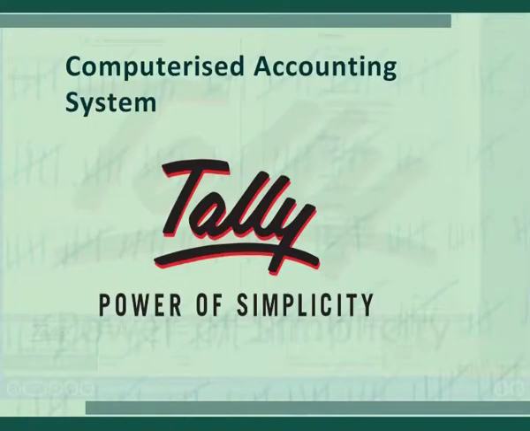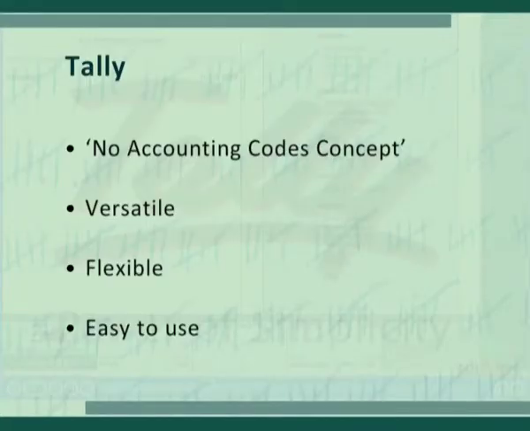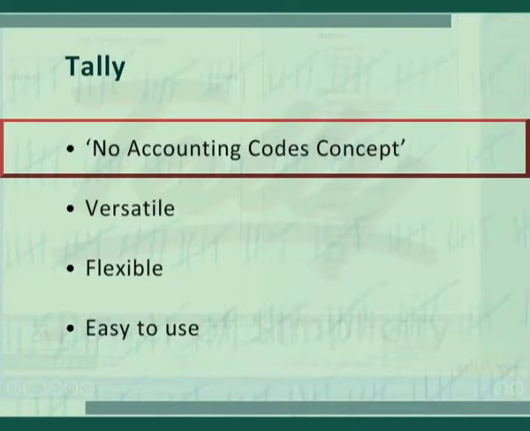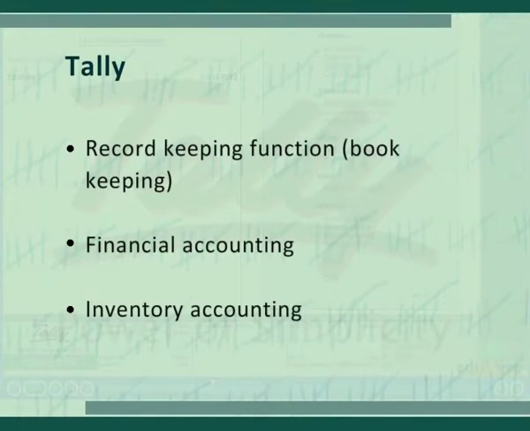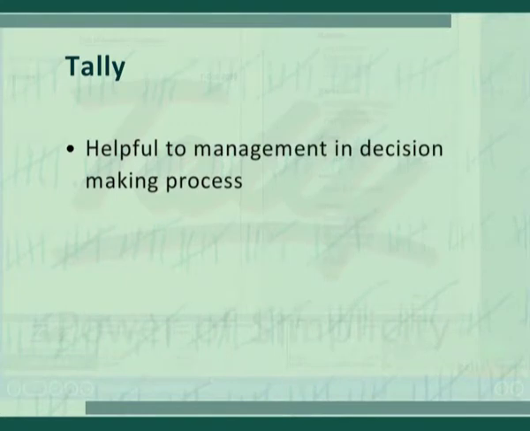Its journey started as a very basic version, but now it is released with more advanced features like ERP, that is Enterprise Resource Planning. Other computerized accounting softwares require numeric codes, but Tally innovated the no accounting codes concept for accounting entities. Tally software comprises record keeping function, financial accounting, inventory accounting and also helpful to management in decision making process by extracting, interpreting and presenting the data.